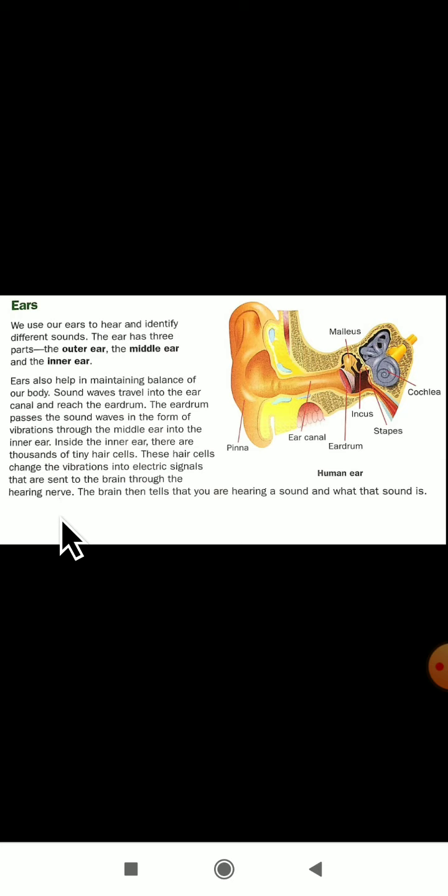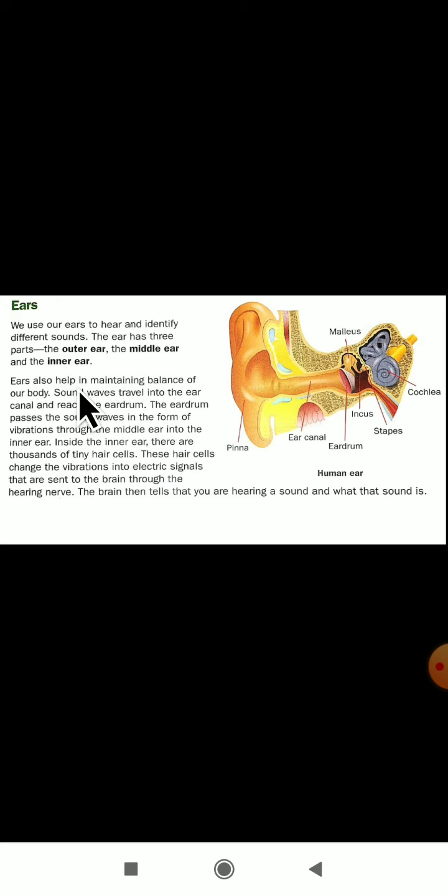The ear has 3 main parts: the outer ear, the middle ear and the inner ear. How many main parts are there in an ear? There are 3 main parts. The first part is the outer ear, the second part is the middle ear, and the third part is the inner ear.